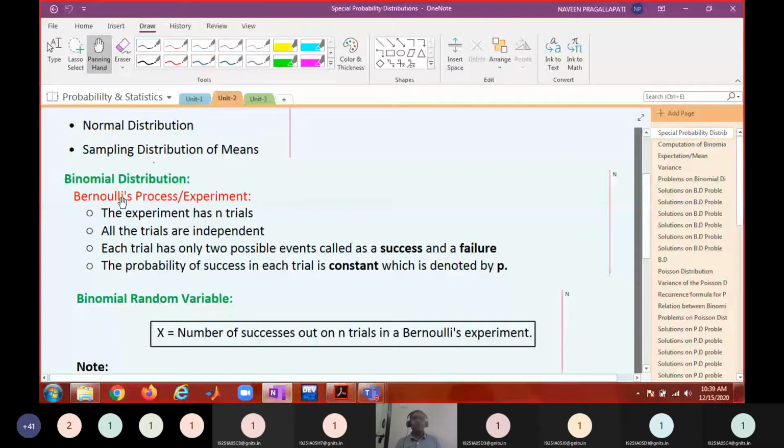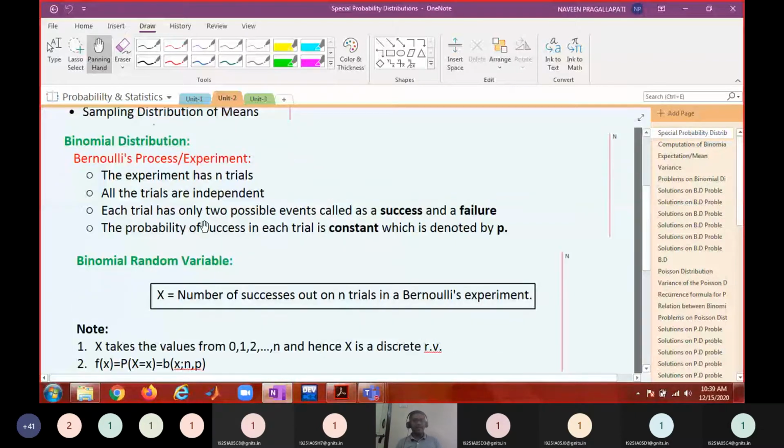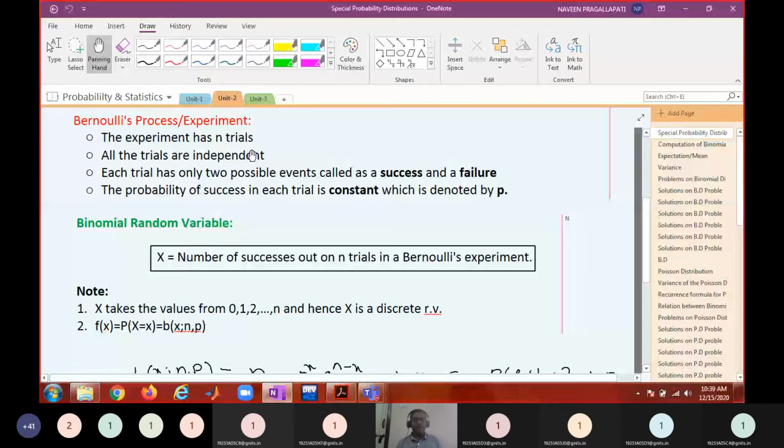And if you want to qualify an experiment to be a Bernoulli's experiment, it has to satisfy certain conditions. Those conditions are: it should have a fixed number of trials. How many trials are performed in the experiment, you should be knowing. There are 10 trials, 15 trials, 100 trials, like that. And all these trials must be independent. So the outcome of one trial is not going to be affected by the earlier trials, nor is it going to affect the next trial.